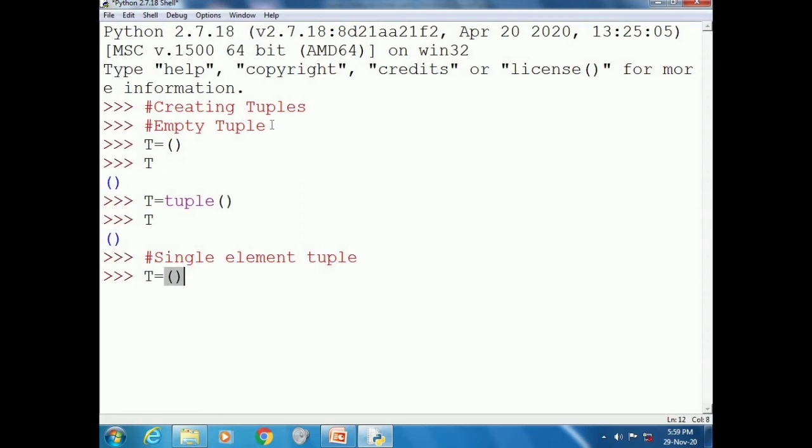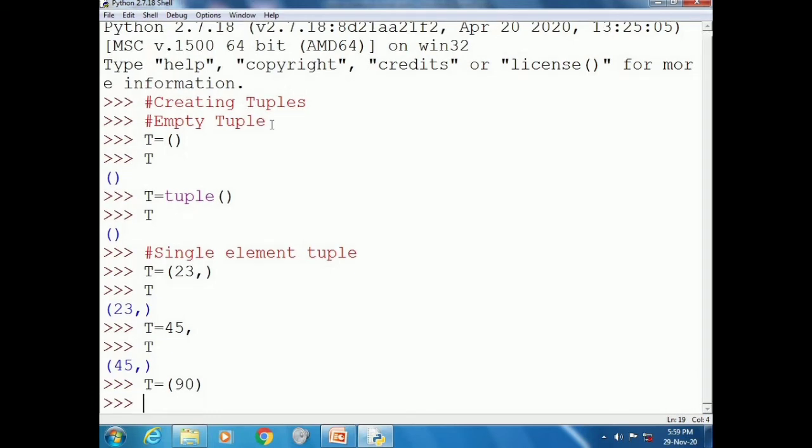There are two ways to create a single element tuple. You can write name of the tuple is equal to within round brackets value 1 comma, or you can write simply value comma. In the first example, opening parenthesis 23 comma and closing parenthesis will create a single element tuple with value 23.